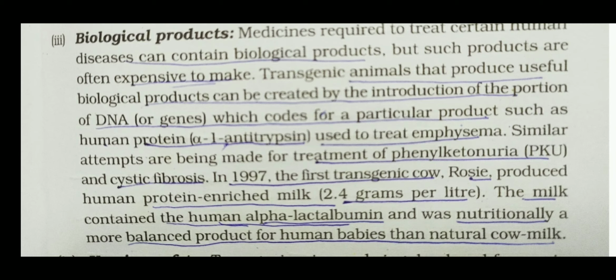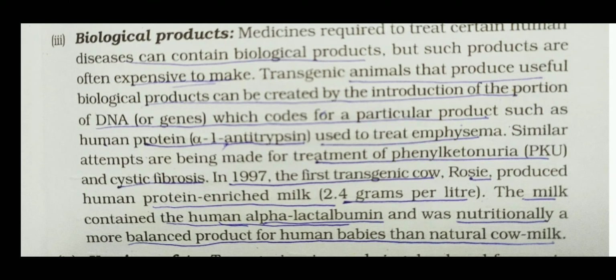So one is the transgenic cow with manipulated DNA, and one is the natural cow. The milk of the natural cow is not very nutritious, but the milk of the transgenic cow has more nutrients because it contains more alpha lactalbumin.